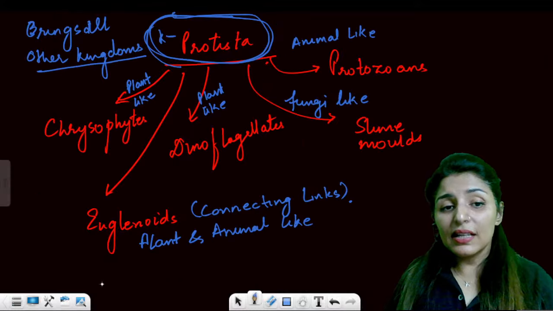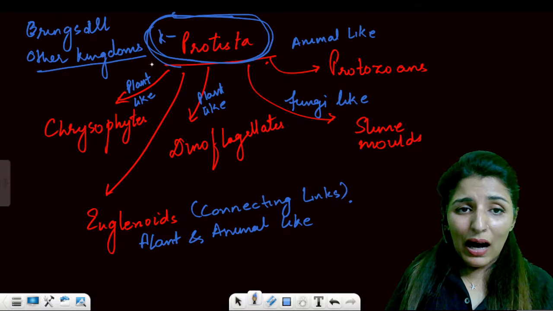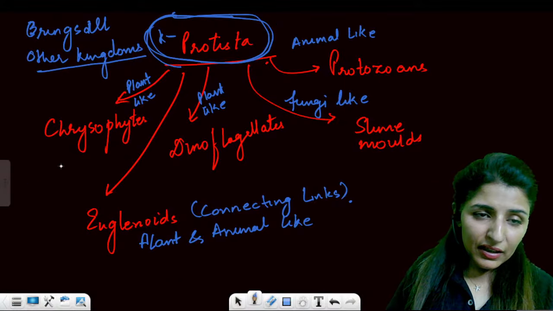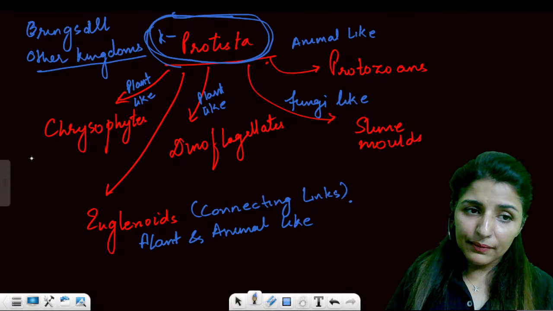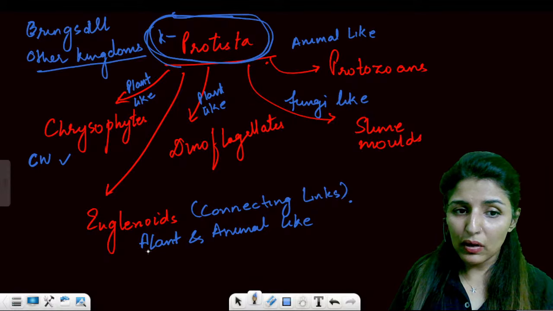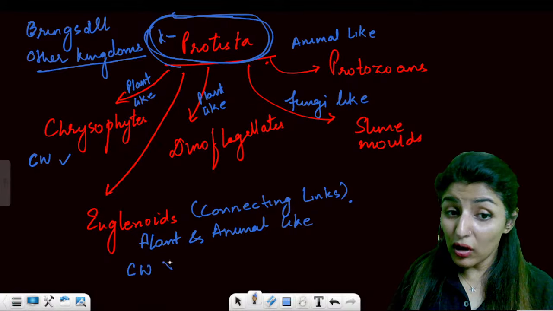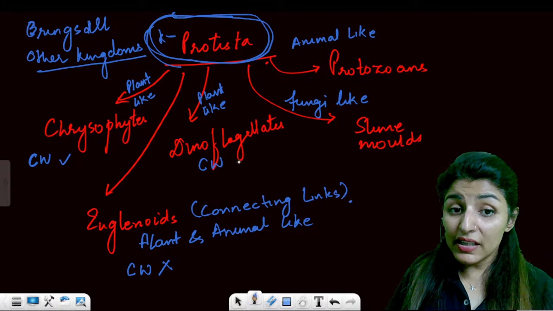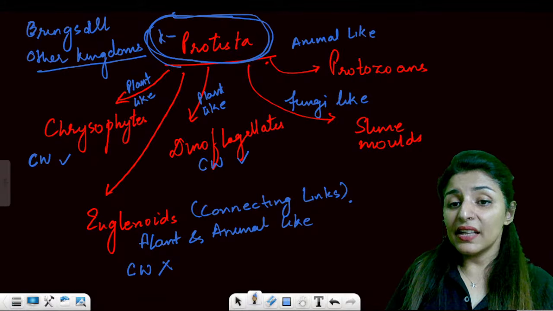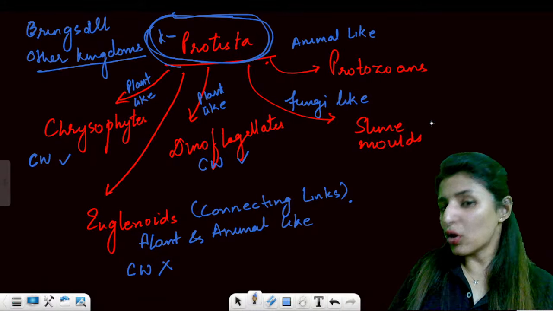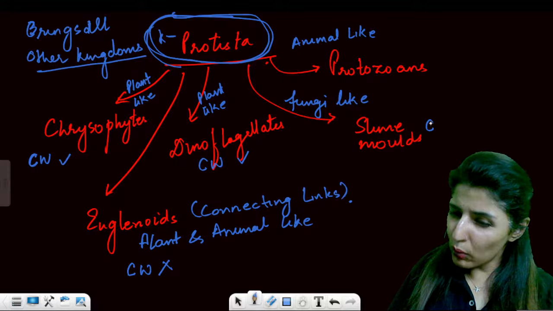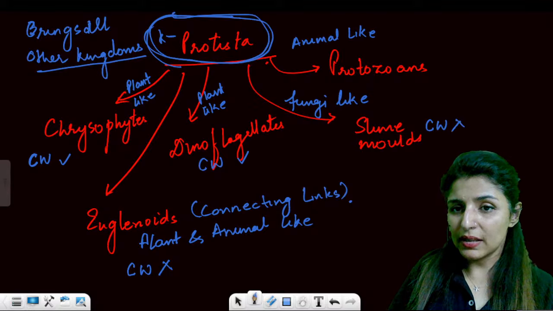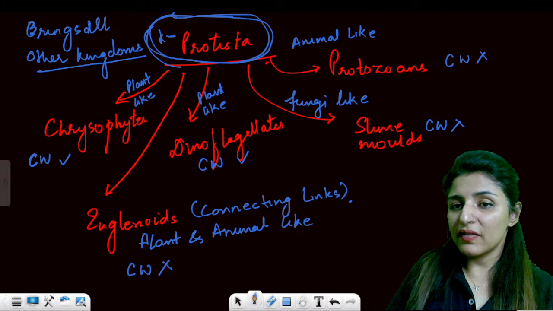Now, see, this is the classification, right? Out of all these different classes, chrysophyte has a cell wall. Euglenoids do not have a cell wall. Dinoflagellates will also have a cell wall. Then slime molds will not really have a cell wall. Only their spores will have a cell wall; otherwise it is absent. Protozoans will also not have a cell wall.